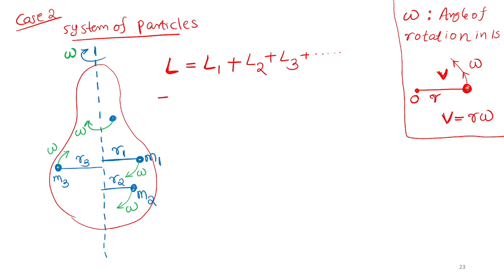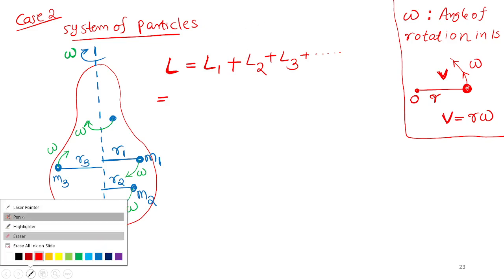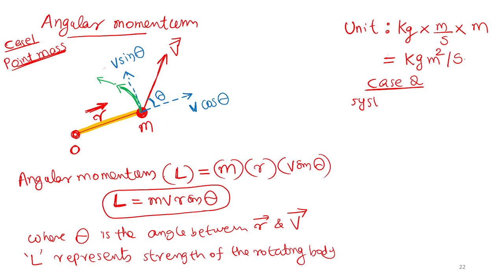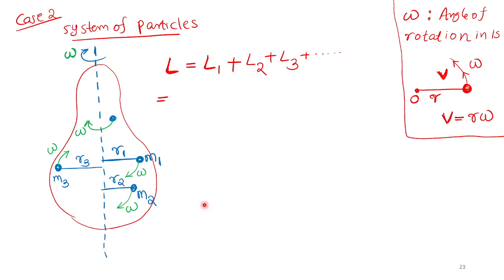L1, tell me the formula. What is L1? The derivation is there in the textbook, but they have used some sigma notation. I think it is better to write like this. If I explain with the sigma, you cannot understand. So what is the angular momentum of M1? Angular momentum of a point mass is mvr sin theta. So angular momentum of M1 will be m1 v1 r1 sin theta.